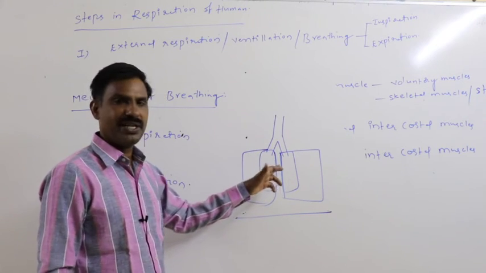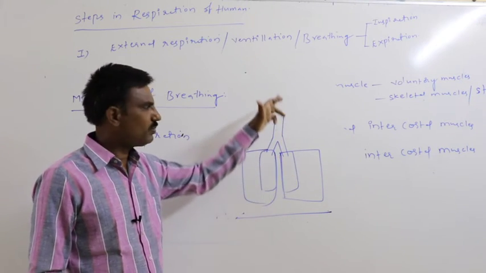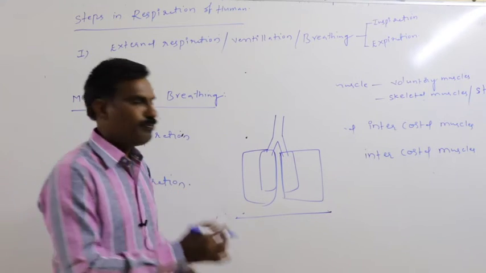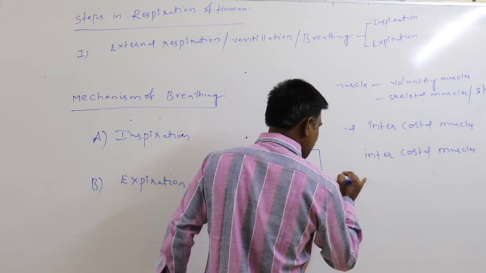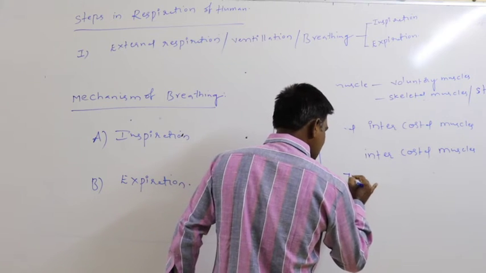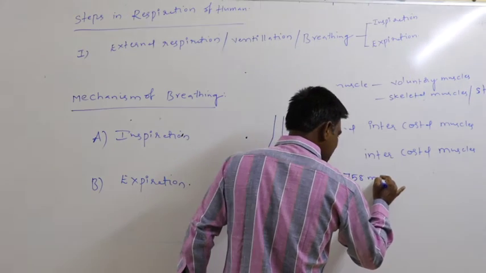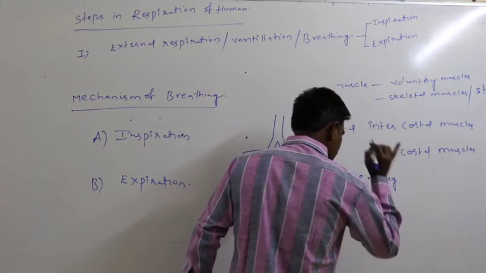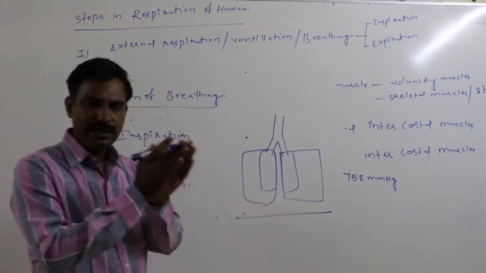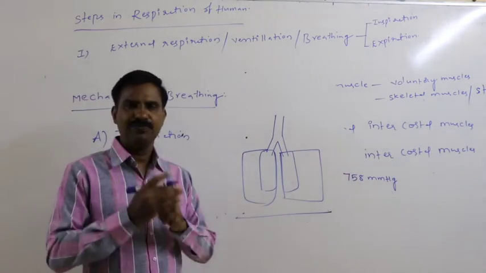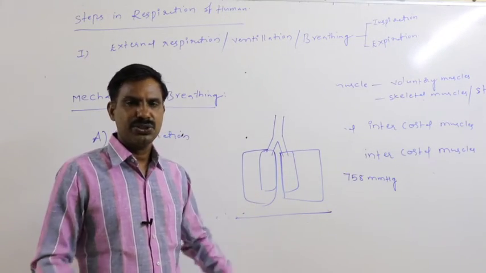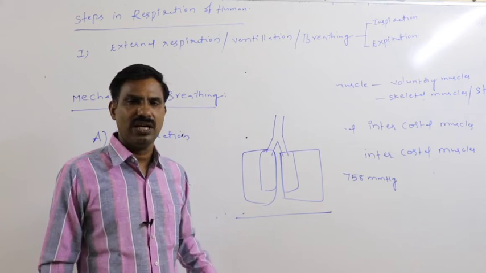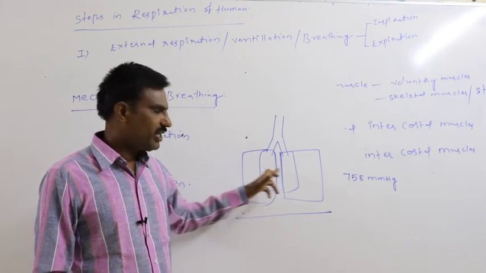By that way, pressure inside the lung decreases below atmospheric pressure. This pressure present in the lung decreases to 758 mmHg only, due to the relaxation, recoiling and extension of the lung.